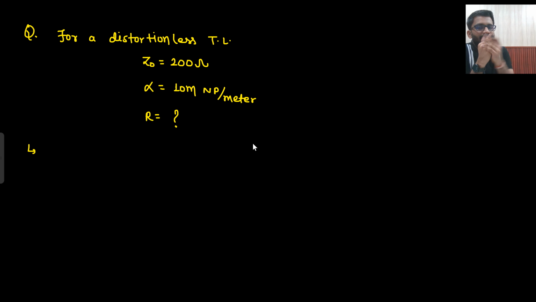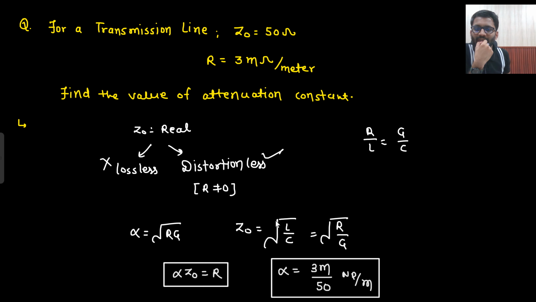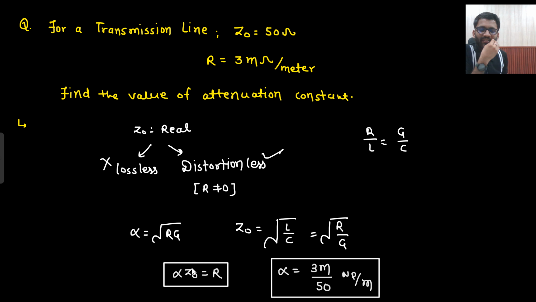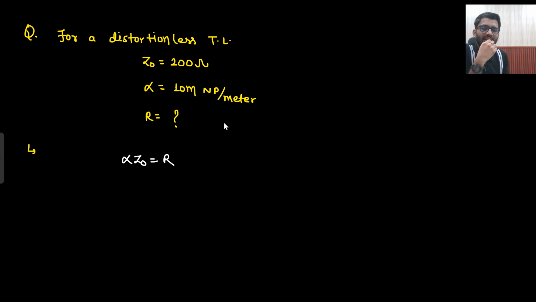For a distortionless line, it is mentioned. Okay. Again the value of R is asked. In the previous one, the value of attenuation constant alpha was asked. The same formula we need to apply: alpha into Z naught is equal to R. Here also I applied the same formula. For a distortionless transmission line, R I need to find, alpha into Z naught equals R. So this is just a time pass only. I should not have picked this question.